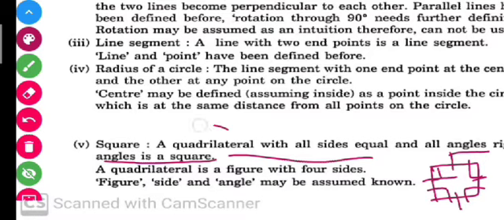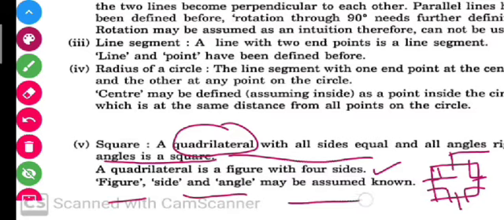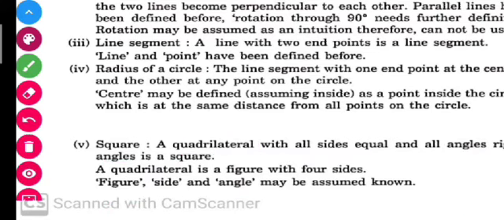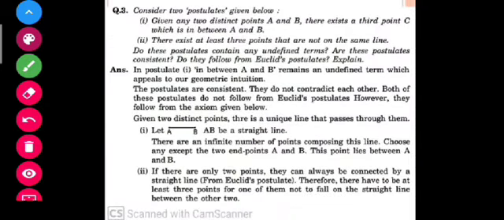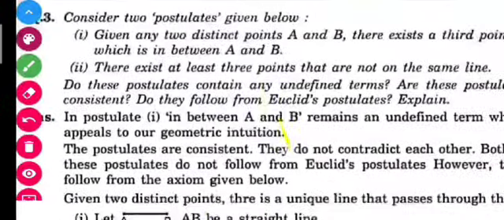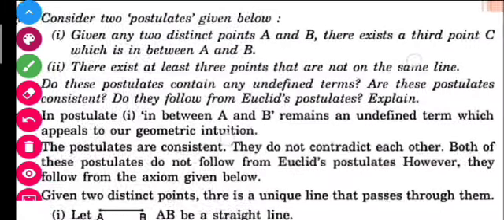Now let's move to question number 3. The question is saying that you have to consider the two postulates given below. Given any two distinct points A and B, there exists a third point C which is in between A and B. Here you have been given 2 points A and B, and here is a point C, which is in between A and B.